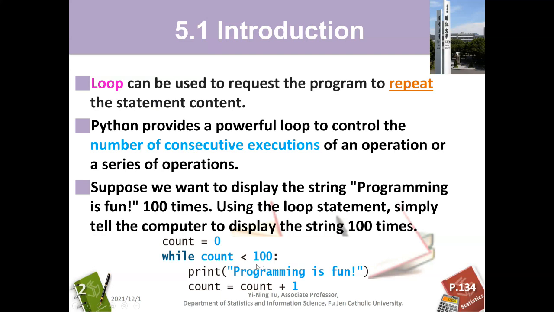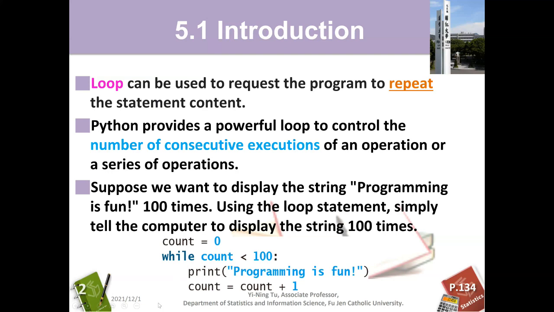We don't want that. So we have to control the count: every time we print once, we add 1 to the variable, until one day the count equals 100. Then the condition expression becomes false, it will jump out of the loop, and it will not do the following things again.